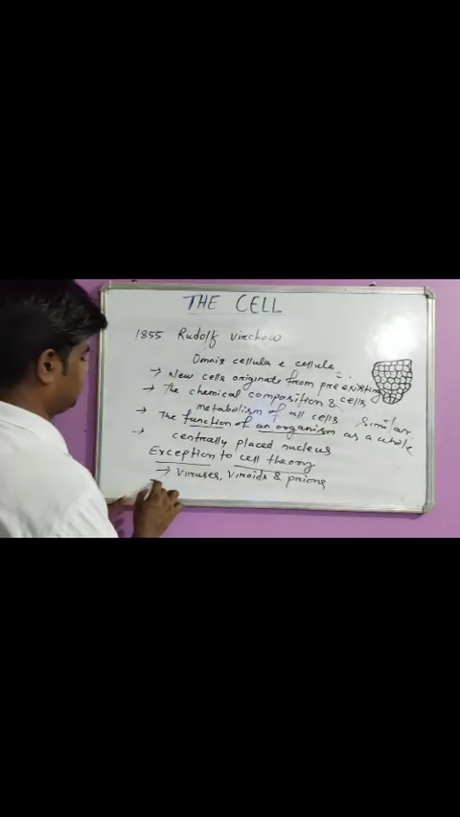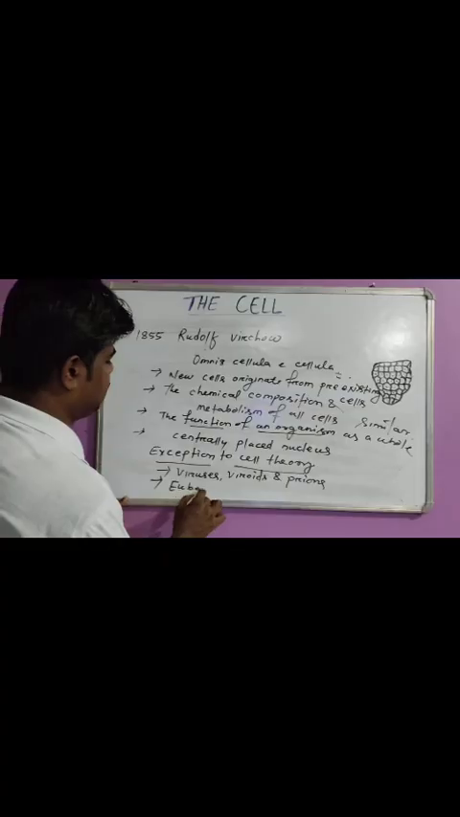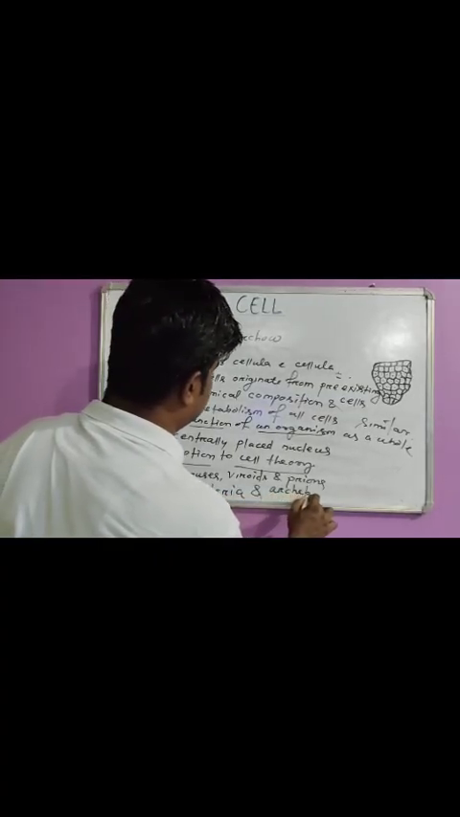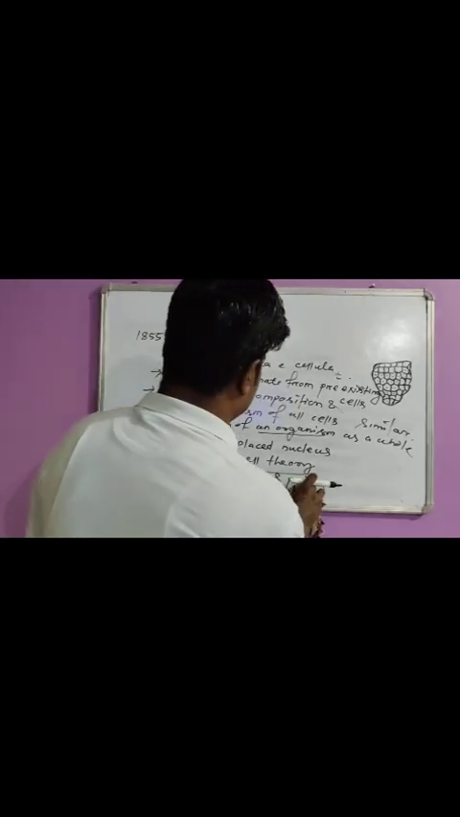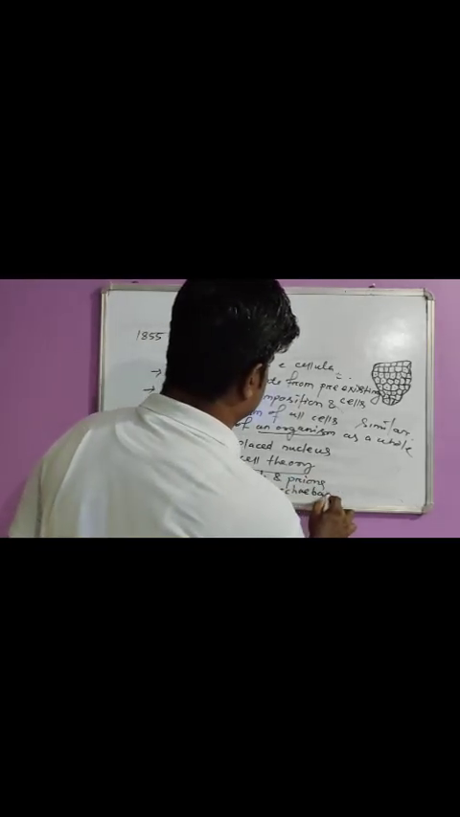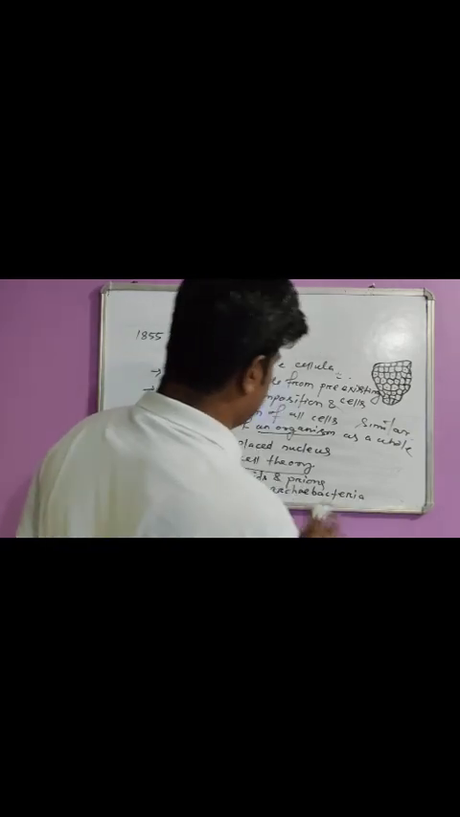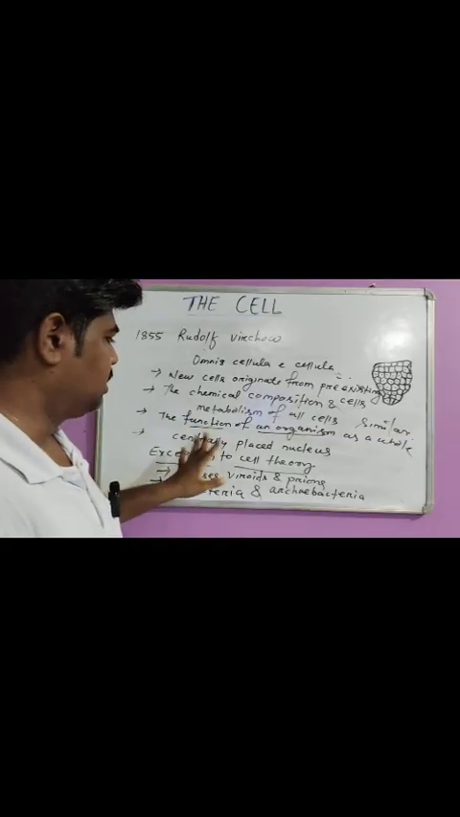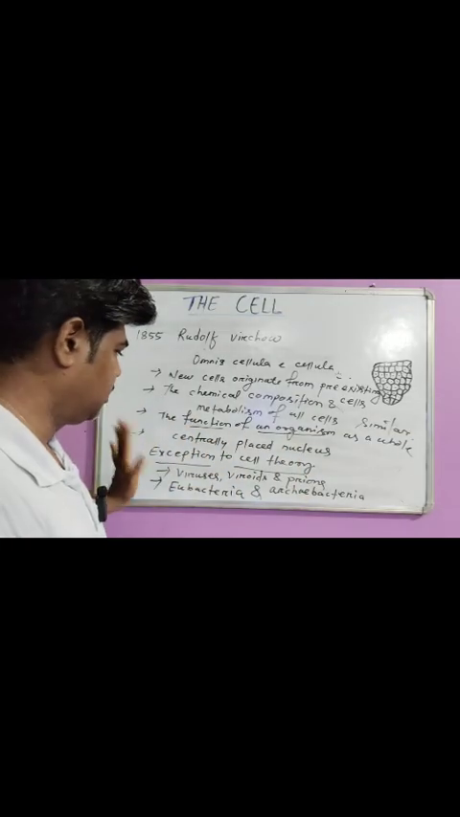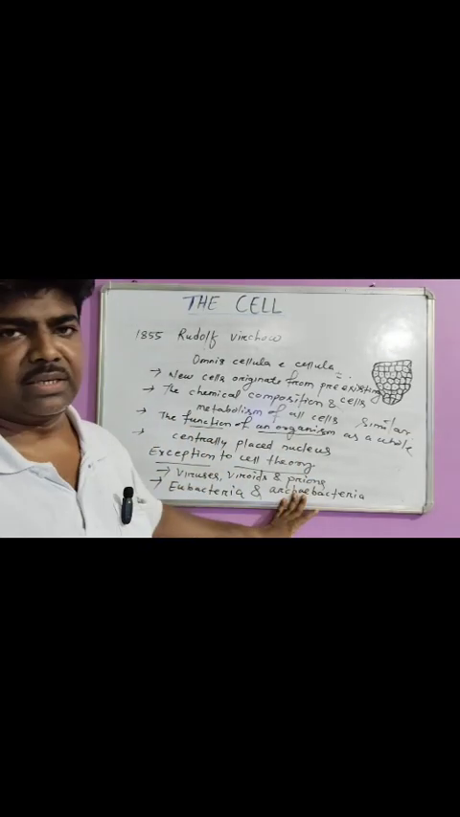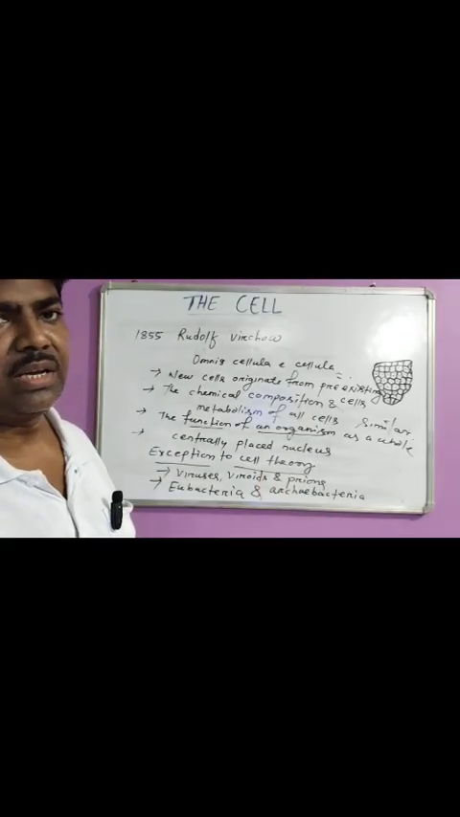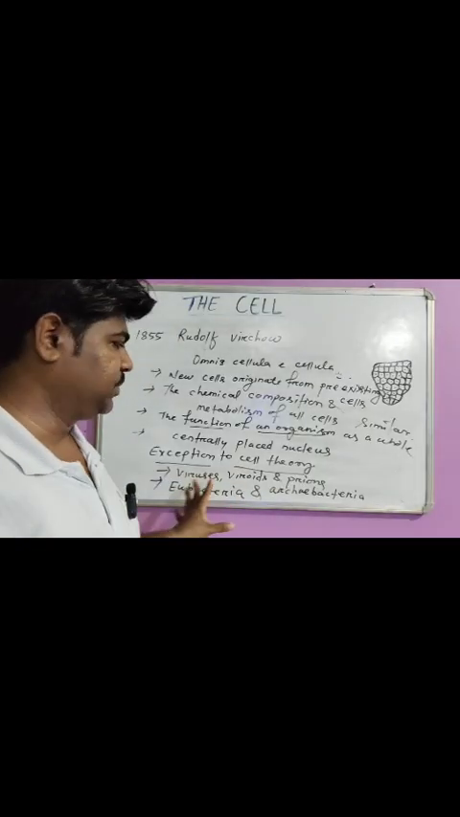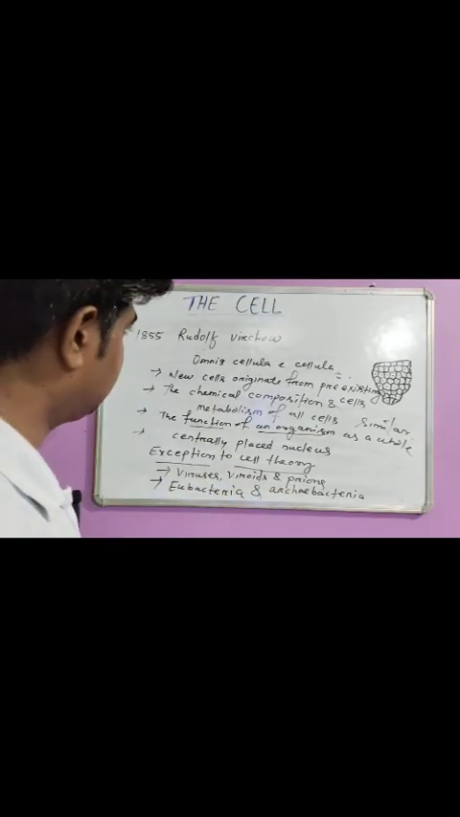And the second is the eubacteria and archaebacteria. Eubacteria and archaebacteria do not have a true nucleus. The last point of cell theory says that each cell has a centrally placed nucleus, right? But eubacteria and archaebacteria do not have a true nucleus. They have an incipient nucleus that is called nucleoid. So these two organisms do not obey the cell theory.